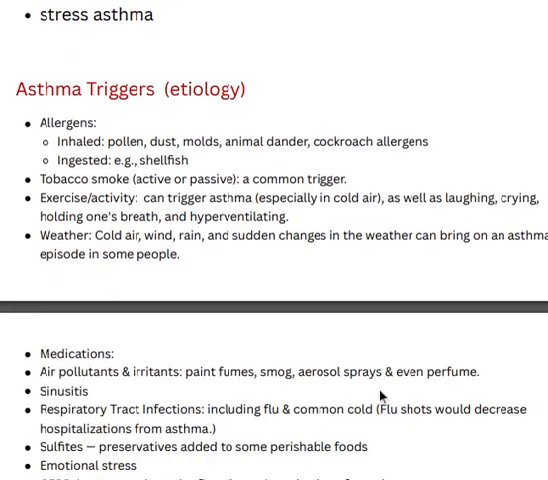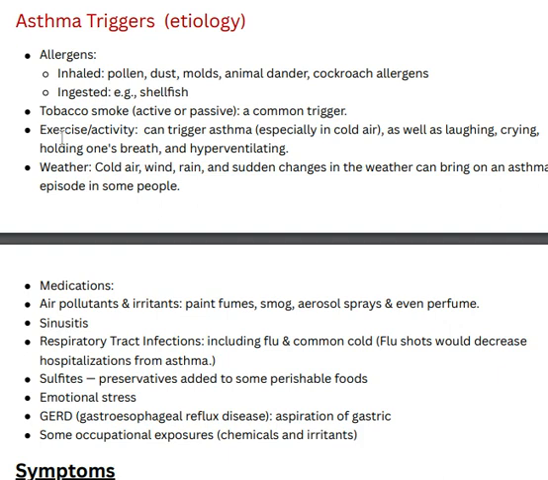Next, let's move towards the causes. There are a lot of causes which lead to asthma conditions, like allergens. Allergens like inhalation of pollens, dust, animal dander, cockroach allergens. And if the person has an allergy to shellfish, there are chances of leading towards asthma conditions.